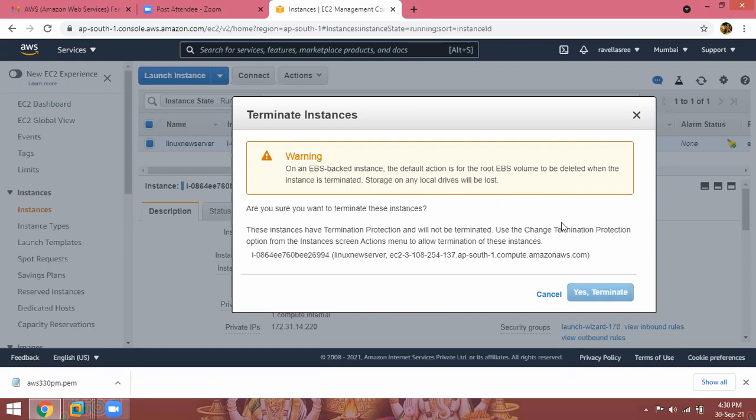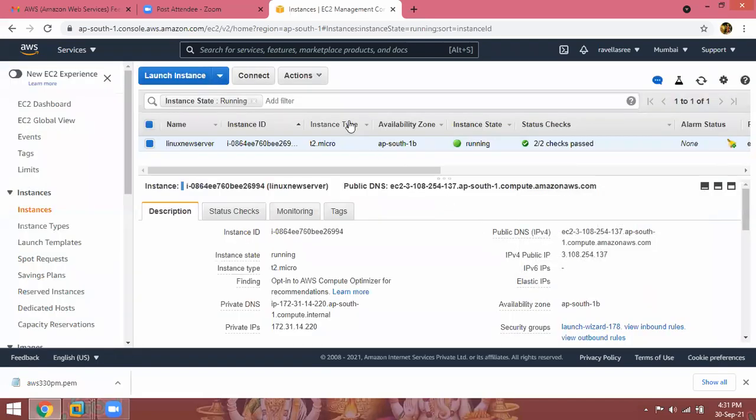But here, at the time of launching the instance, I selected termination protection, because in real time sometimes we can unexpectedly terminate an instance. That is the reason for termination protection. Since it is enabled, it will not terminate. But how to terminate it?